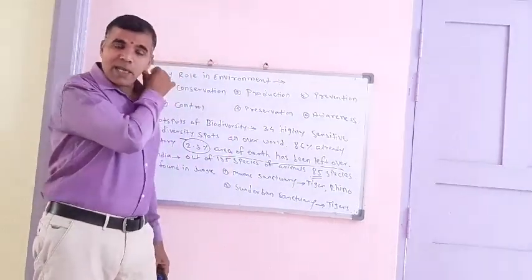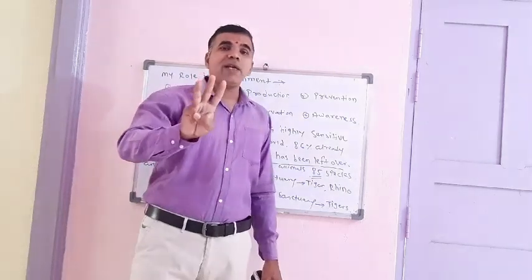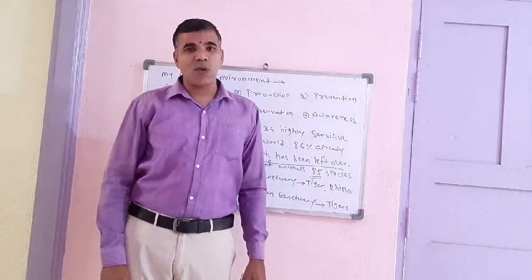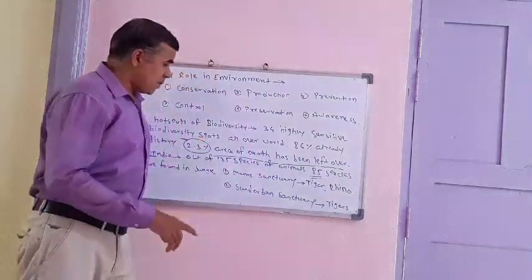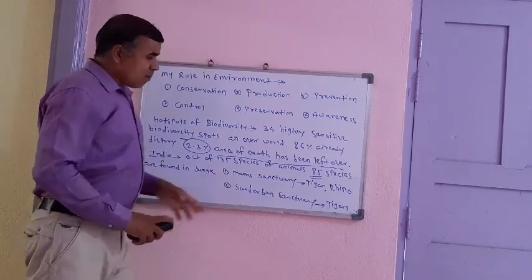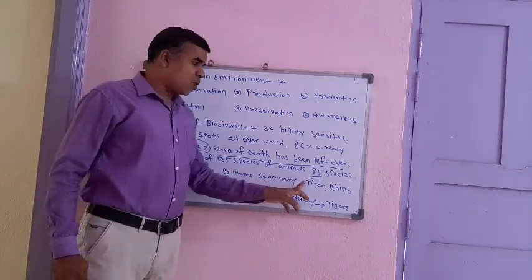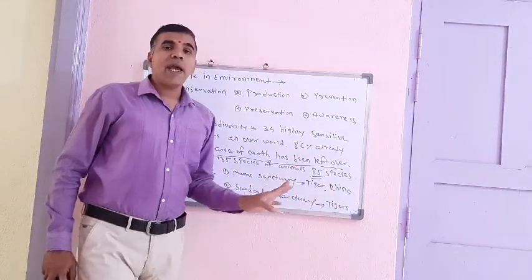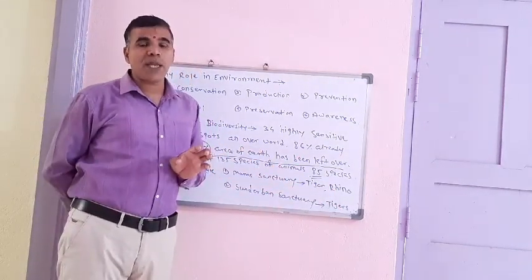Look at this. In our country, there are 3 endangered hotspots of biodiversity. Number one, Manas Sanctuary, and number two, Sundarban Sanctuary. Manas Sanctuary is famous for tiger and rhino. Tiger and rhino are rare species of animals.